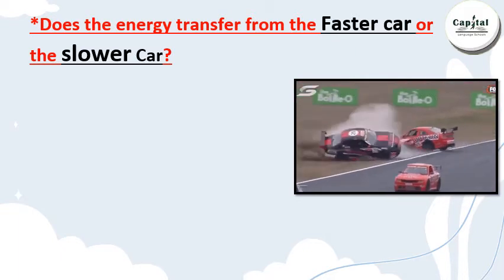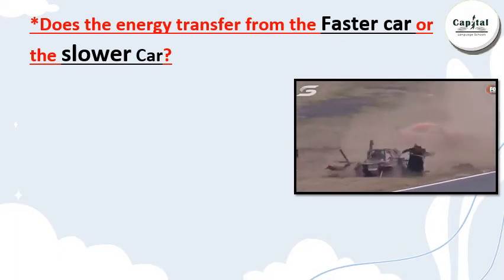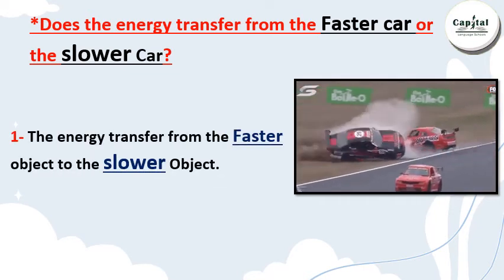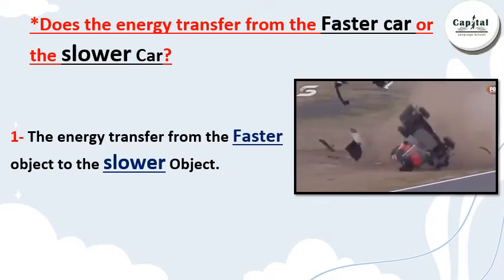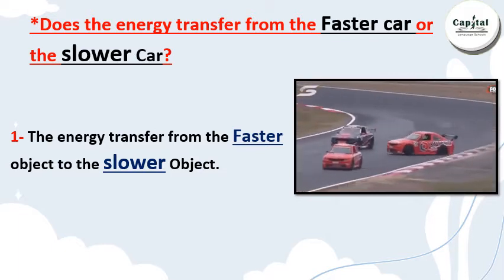What do you think? Excellent. The energy transfers from the faster car, or the faster object, to the slower object.